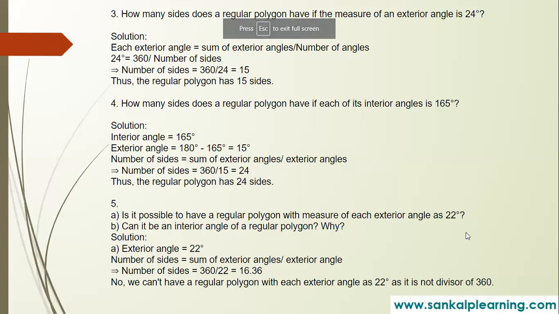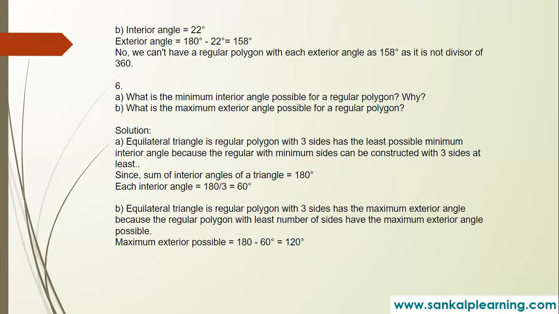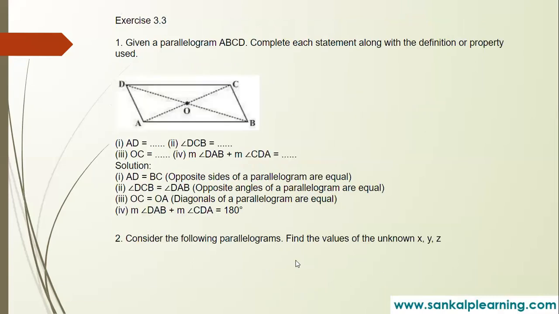Yes, children. Let us see once again. Minimum interior angle and maximum exterior angle for both triangles. 60 and 120 is the answer. Here opposite angles are equal.